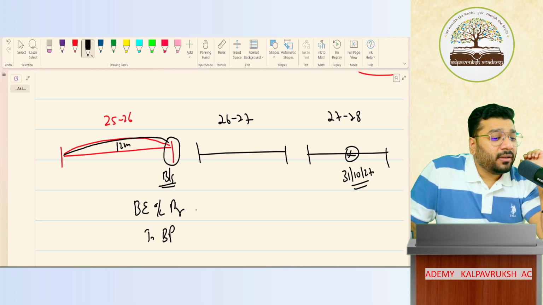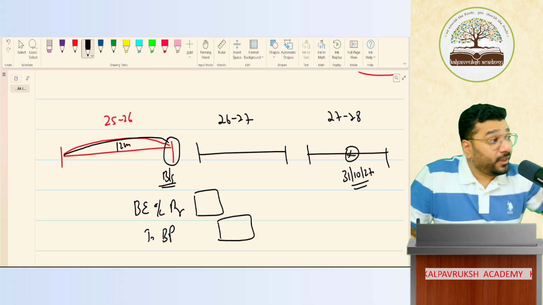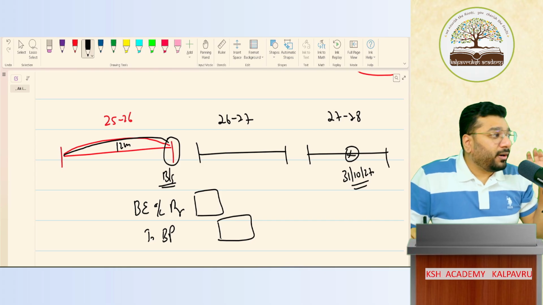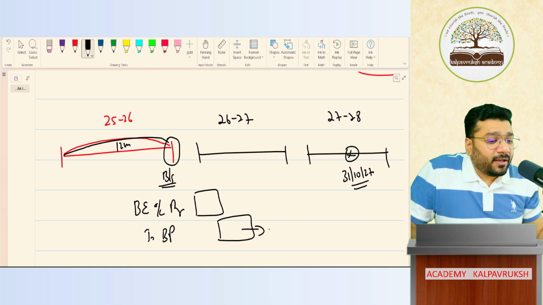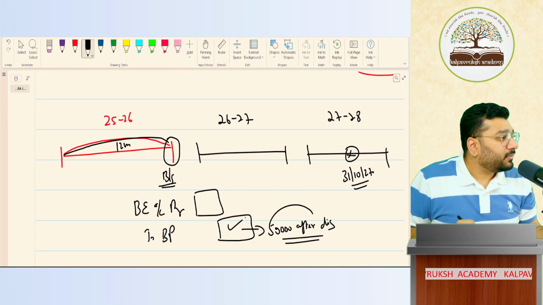Got it, not got it. I have to record the amount. I'm not putting the amount 50,000 because I have to do the discounting and then record it. So what is discounting? I've not taught you. So I'm not recording 50,000 here. After discounting, we should record. You discount 50,000 and whatever value comes, that value you have to record. Got it, not got it.